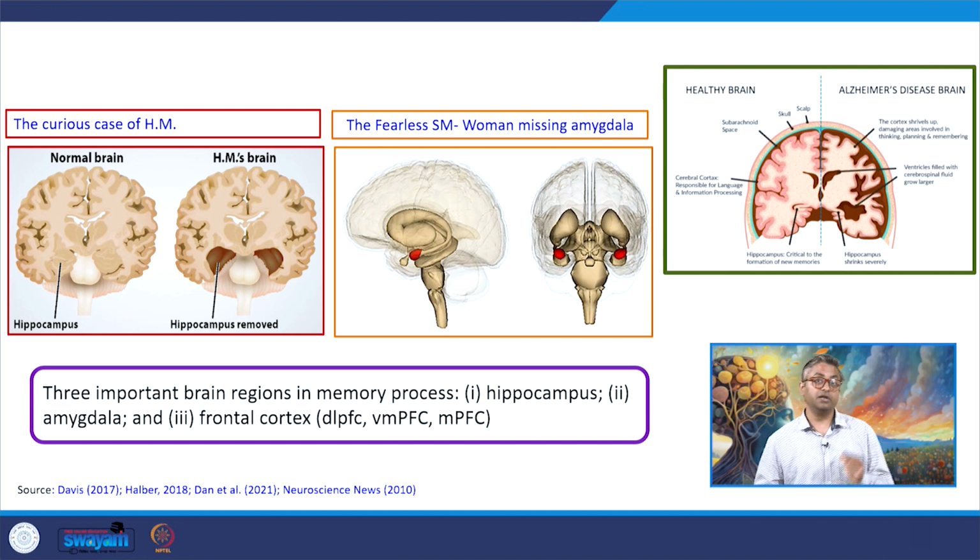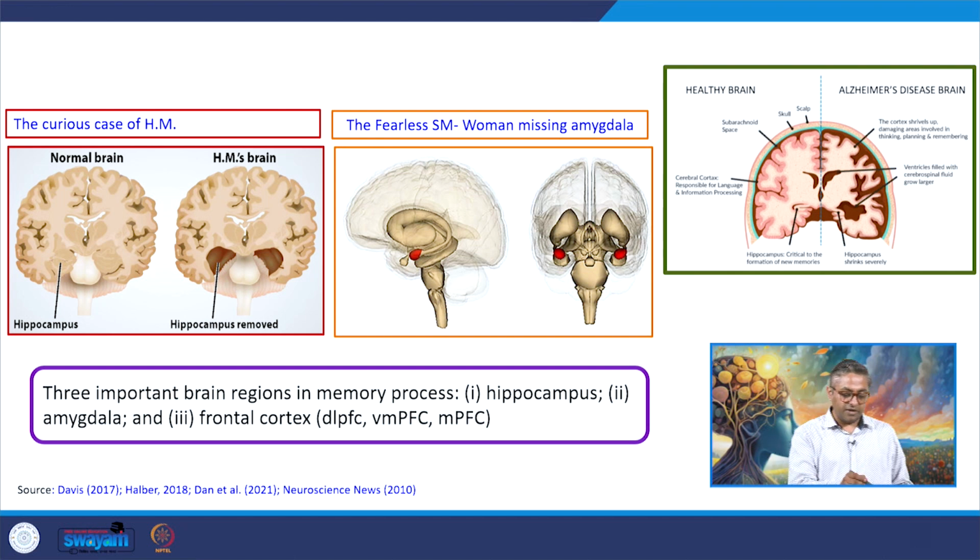However, the patient Henry Molaison started to have a problem with memory loss, amnesia. The specific type of amnesia he was facing was anterograde amnesia, which means the formation of new memory was a challenge for him. Before the surgery, he was able to recall everything, but after the surgery, he had difficulty forming new memory. This challenge to form new memory we call anterograde amnesia.